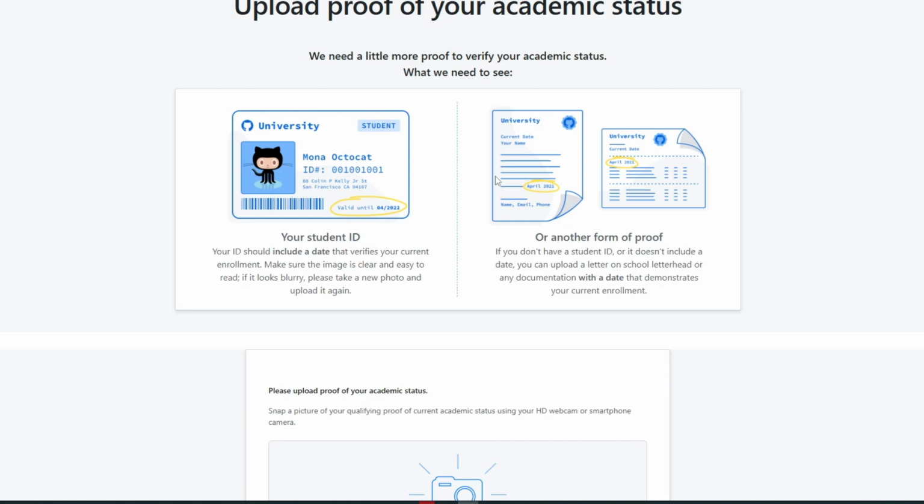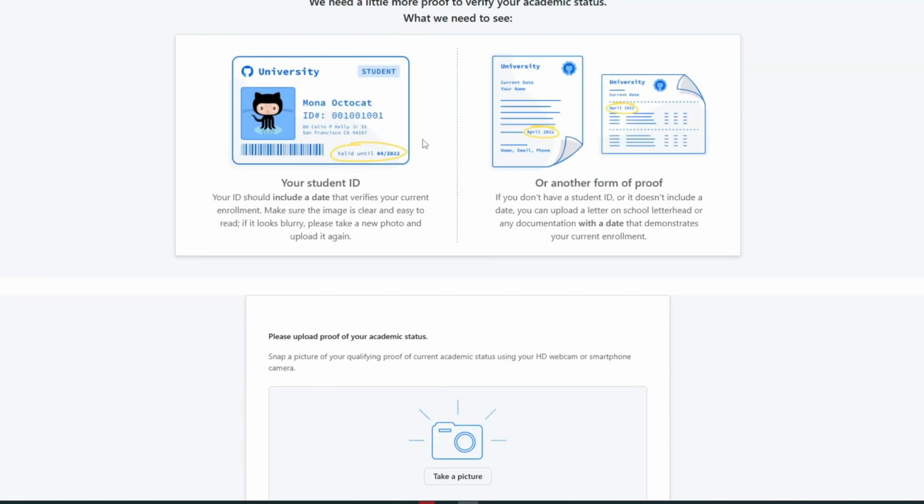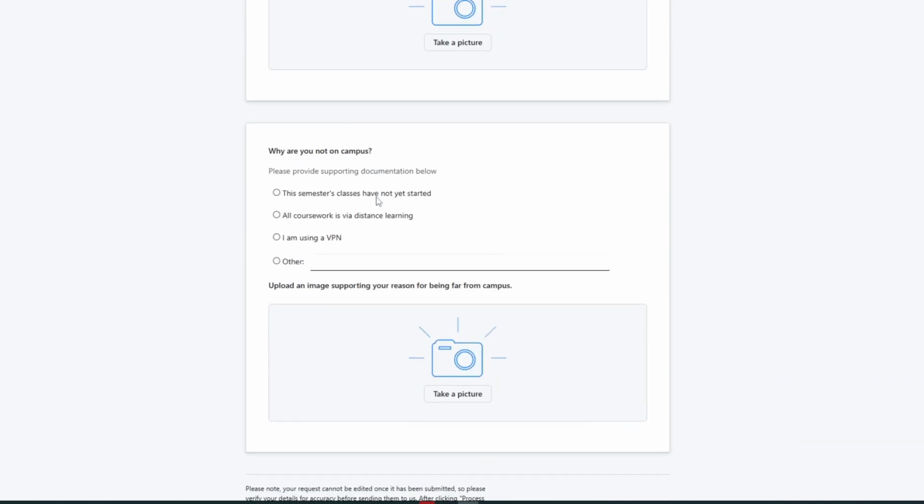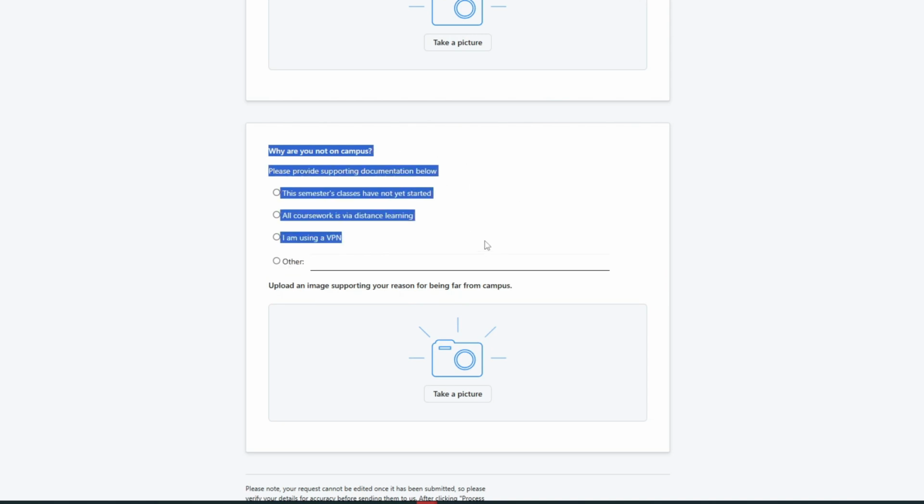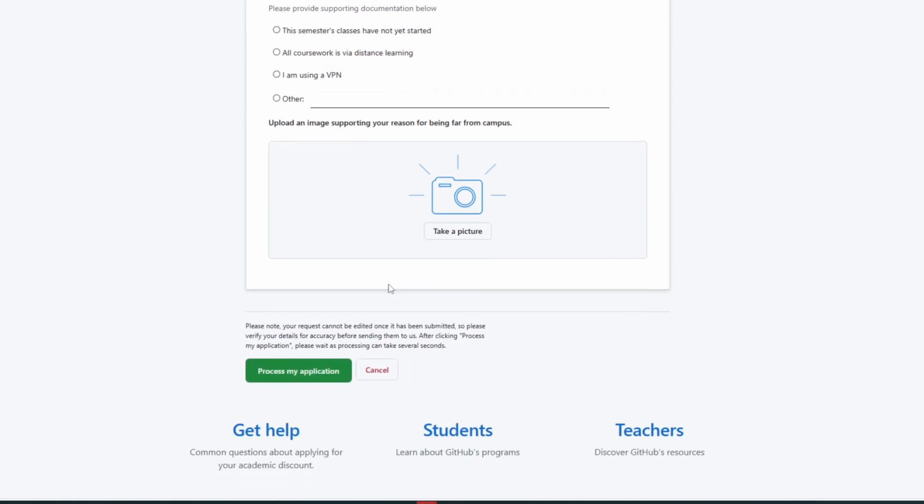You can also upload another form of proof. If you don't have a student ID or it doesn't include a date, you can basically upload a letter on school letterhead or any documentation with a date that demonstrates your current enrollment. You can just go ahead and upload that right below the form right here. Right after that, it will then ask you additional questions. Why are you not on campus? You can then go ahead and answer these questions if you are not on campus at the moment.